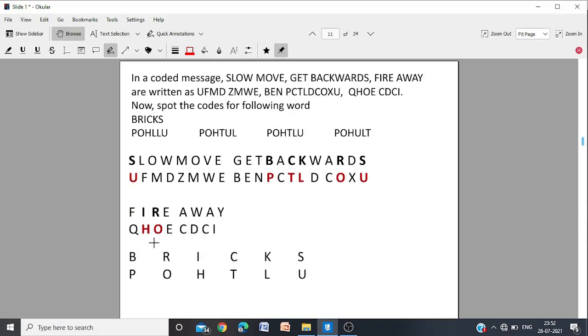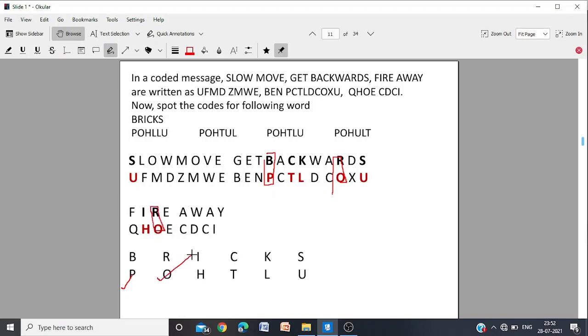What do we want? Bricks. What is B? B we can find here. B is actually to be replaced by P. So we write P instead of B. What is R? We can get from here, and also you can confirm it from here. R is O. You can also confirm it from here.